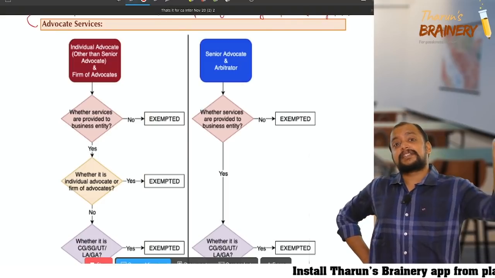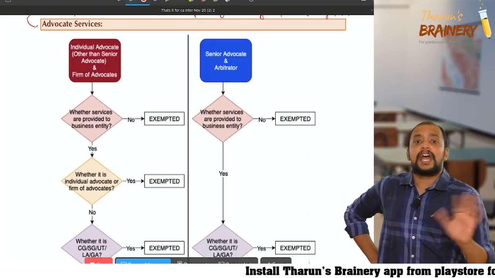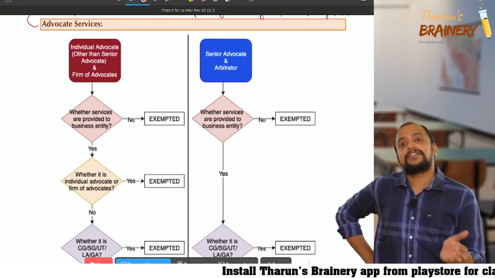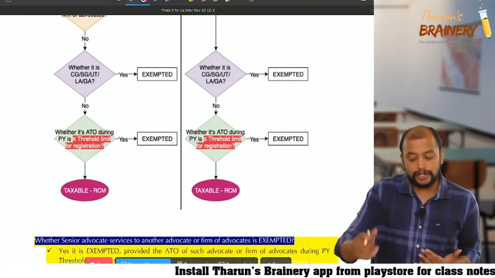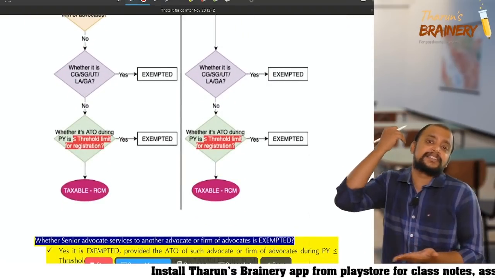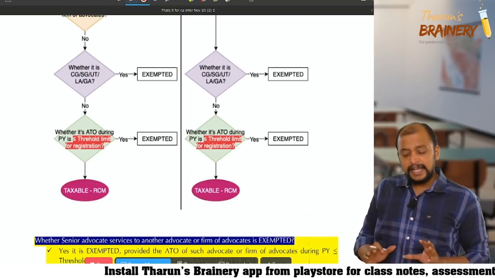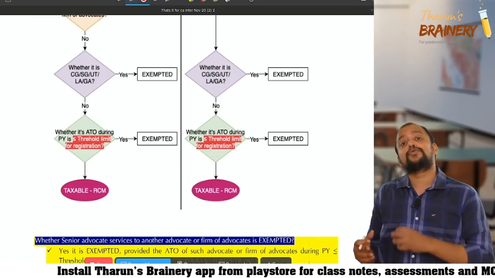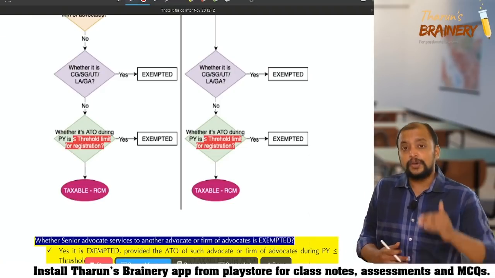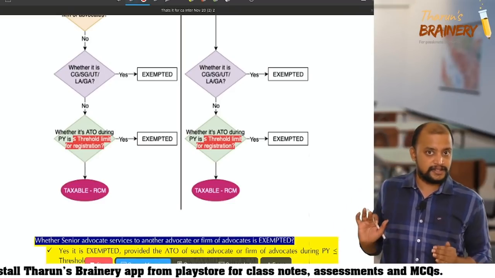If they provide services to another individual advocate or firm of advocate, we don't have any direct exemption. Even we need to treat them like a business entity. And if their turnover during the previous year does not exceed threshold limit, then it is exempted. Now, as such, you will not be able to understand this because it is too technical, and you need to go through that, and through illustrations only we can understand this.